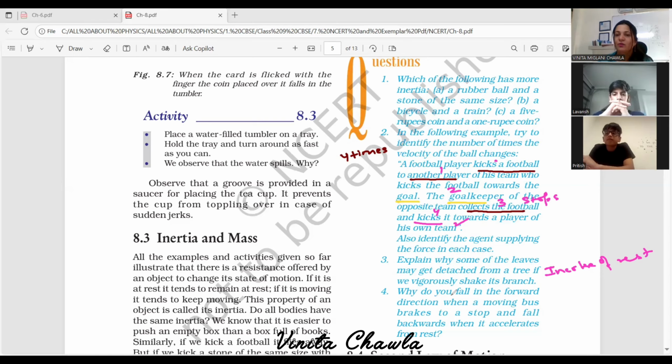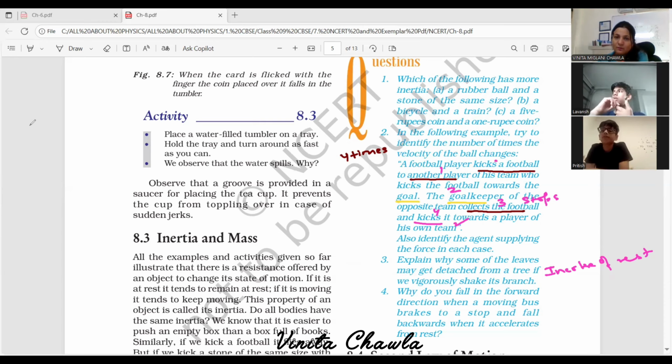Okay, next question. Why do we fall in the forward direction when a bus brakes to stop, or fall backwards when it accelerates from rest? Because of inertia of rest. We have two questions here. Because of inertia of motion. Because when the bus is moving, it immediately stops, and then due to inertia of rest,